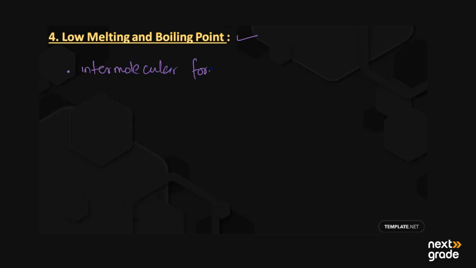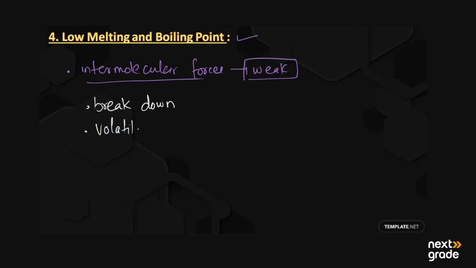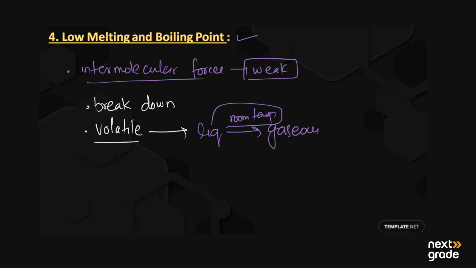As these forces are weak, they can easily be broken down, and mainly they are volatile in nature. What does volatile mean? It is a property in which substances are converted from liquid phase to gaseous phase easily, at room temperature. So organic compounds are mainly volatile, and that's why they have low melting and low boiling points.